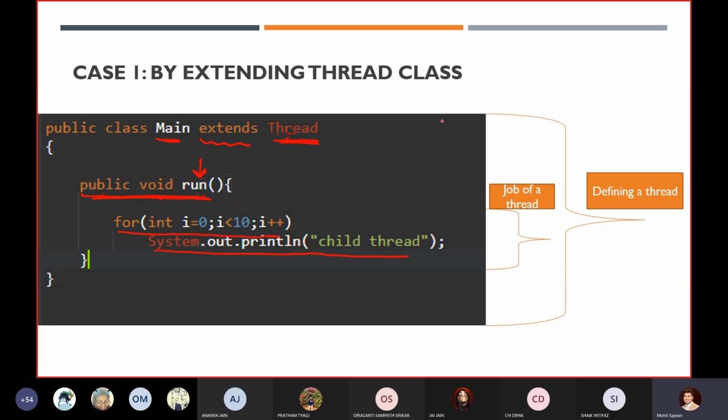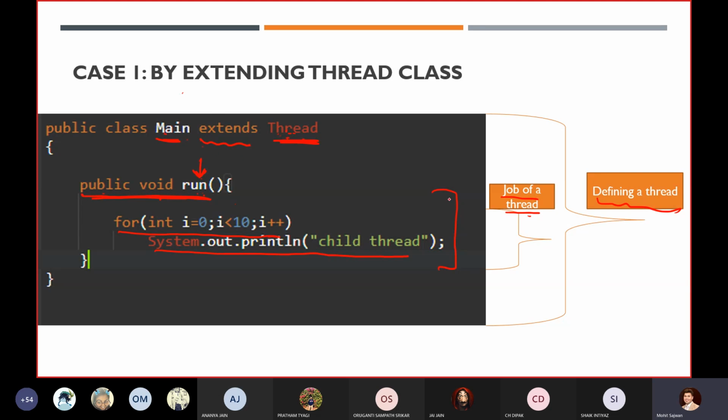In this entire class we are defining a thread, and this method is basically the job of the thread. What job do you want, what do you want to achieve from this particular main thread?